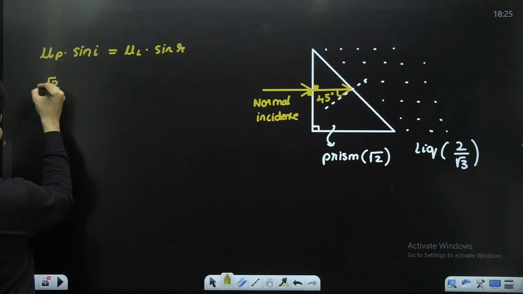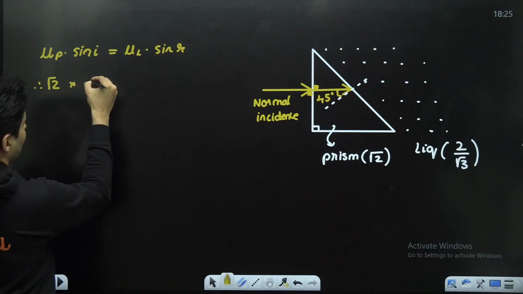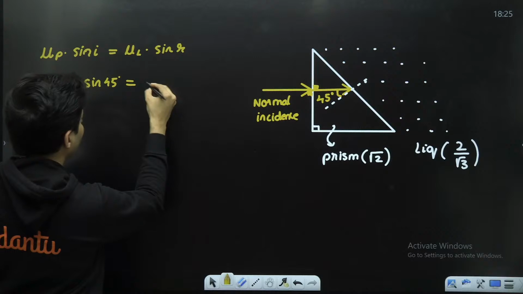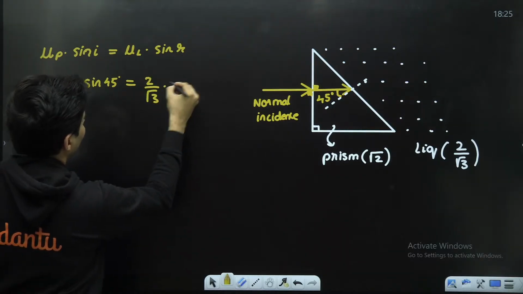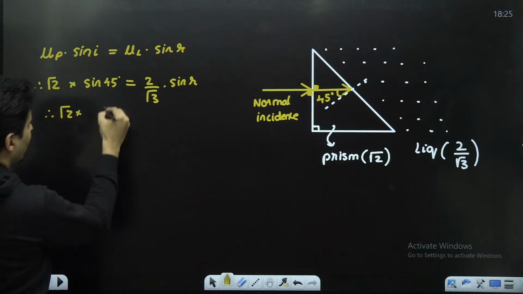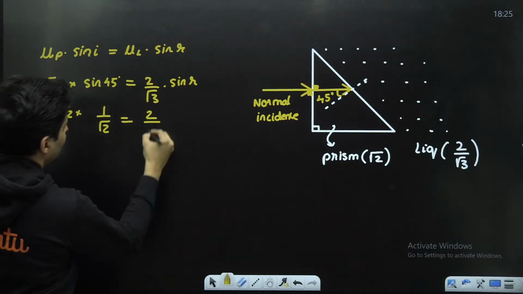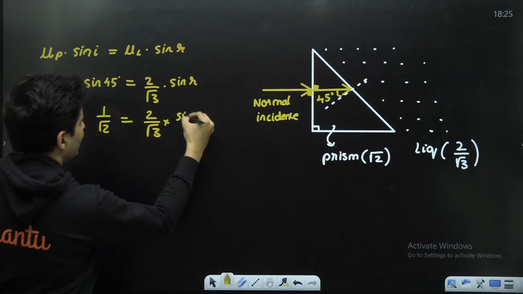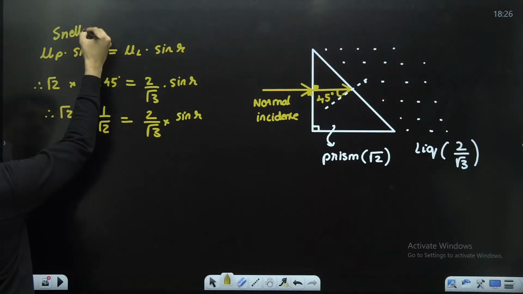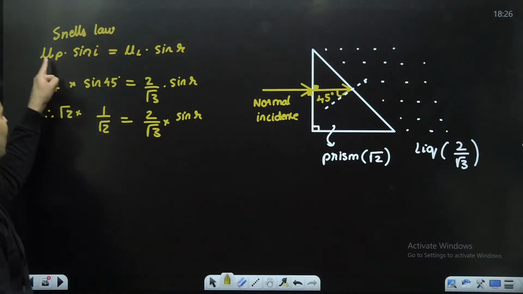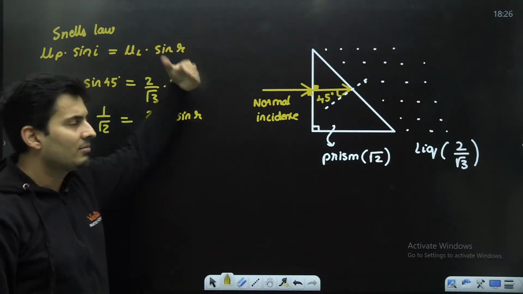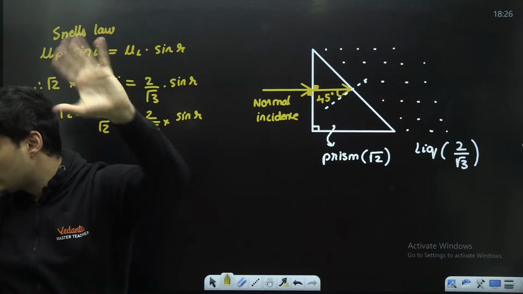It is nothing but root 2 sine of incident angle, that is sine of 45 degrees, is equal to refractive index of the liquid 2 by root 3 sine of r. So this will be root 2 multiplied by 1 by root 2. So this will be 2 by root 3 times sine of r. I'm just using Snell's law over here. N1 sine I1 is equal to N2 sine I2. That's it, Snell's law. That's all.